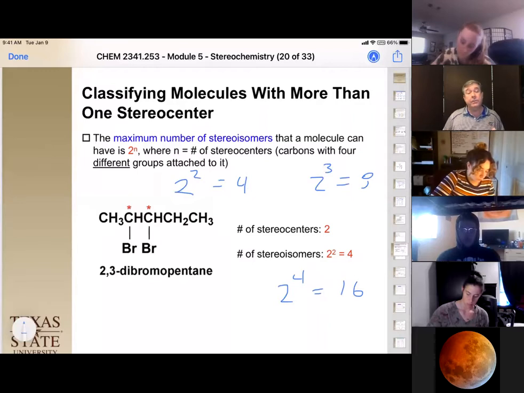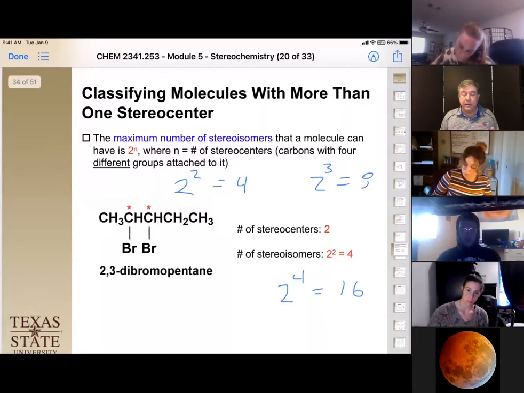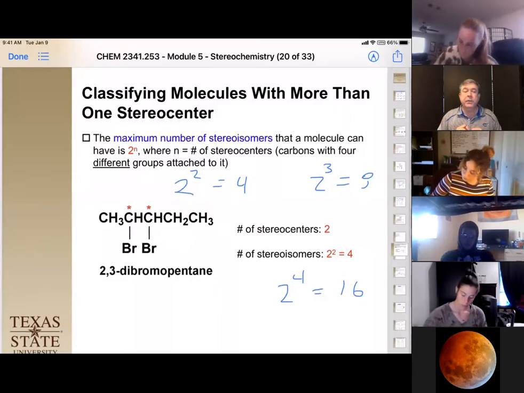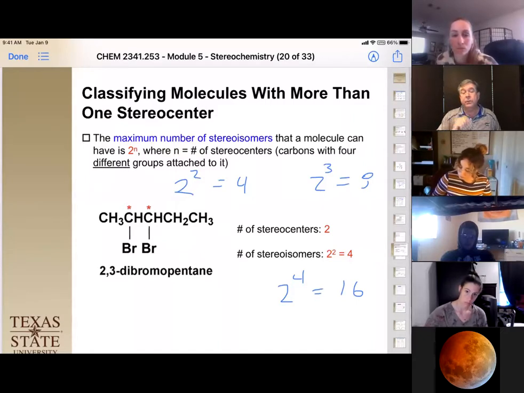I'm going to show you a way to, number 1, identify how many isomers you have, and how to draw the other isomers, so that you can start with one of the compounds with 2 stereo centers and draw all the other isomers available to you. What's really cool is that, let's say you have something like cholesterol, which has 8 stereo centers in it, which means there are 256 possible isomers of it. But biological systems being very precise, you only make 1 isomer of it in your body, and you only use one isomer of it in your body. So chirality is important.